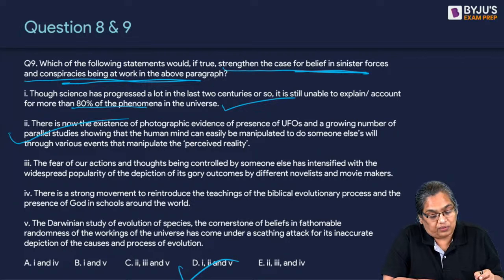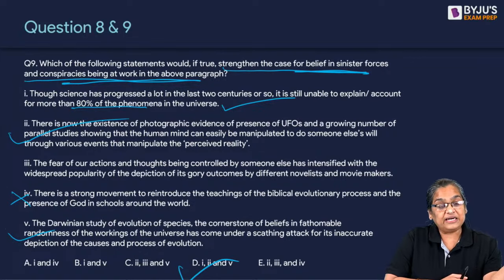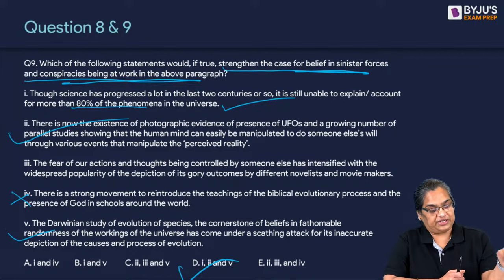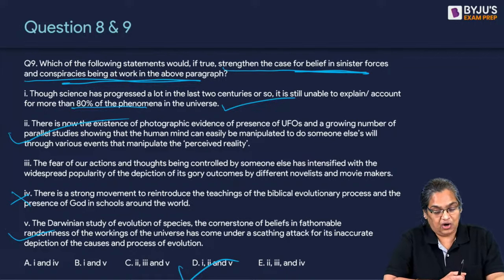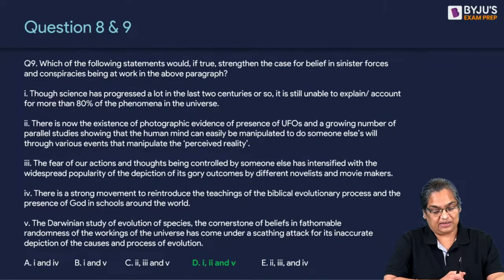1, 2 and 4. Okay, 1, 2 and 5. No, not God, but the fact that Darwin and his evolutionary theory has been criticized. Now somebody else will come up with new theories. They make up their own theories. Therefore it is D. All right, excellent. All you have to do is understand the passage well, right?